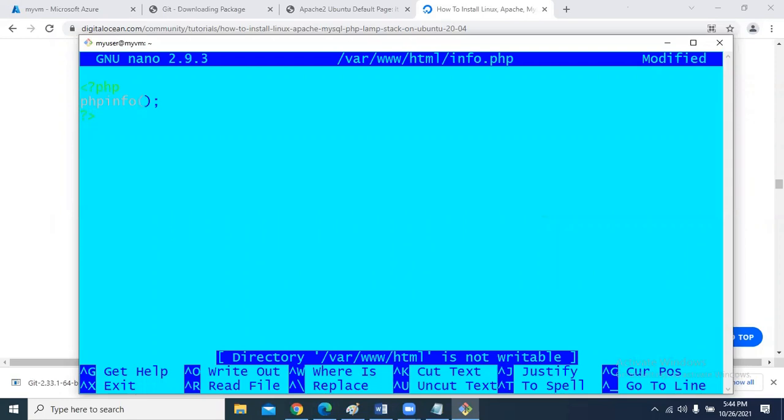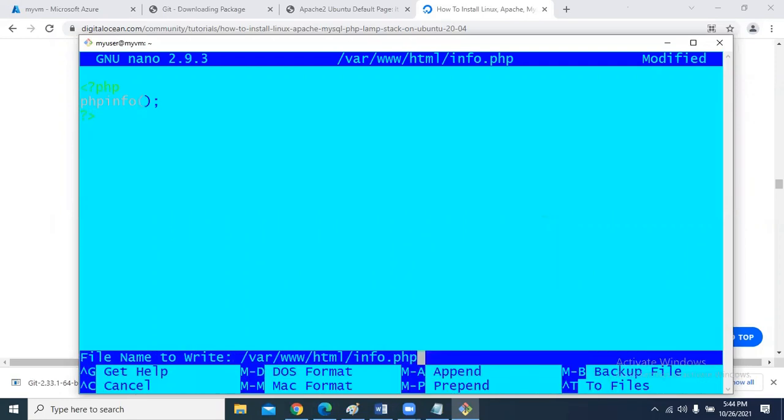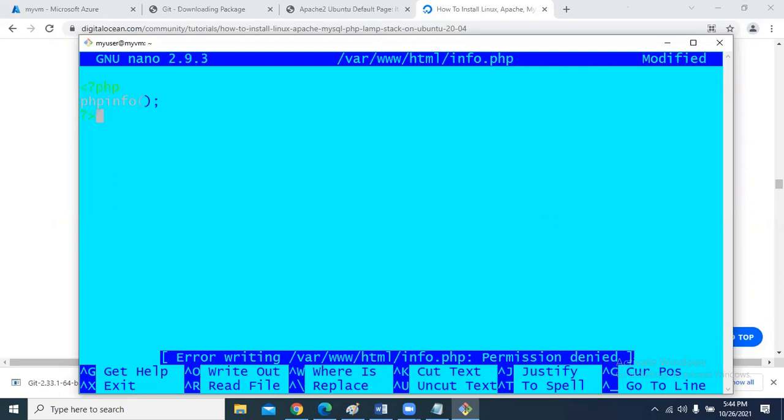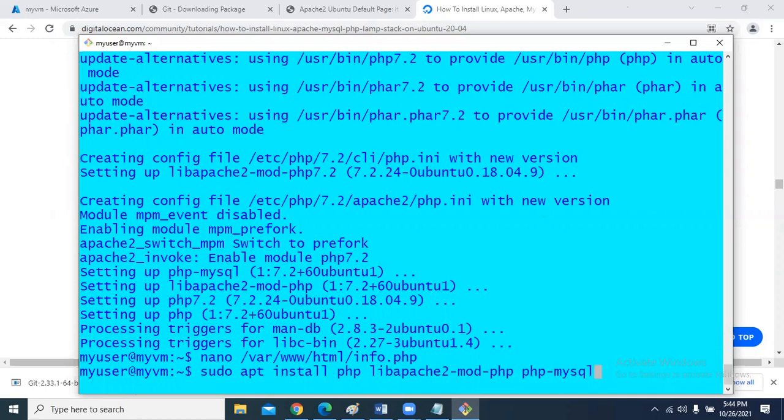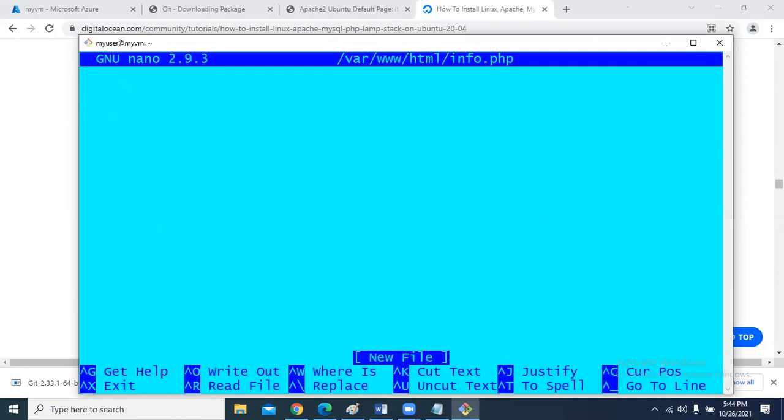Save it: to save, press Control X, Y, and come out. Permission denied. We did not open it with sudo, right? Open it with sudo.